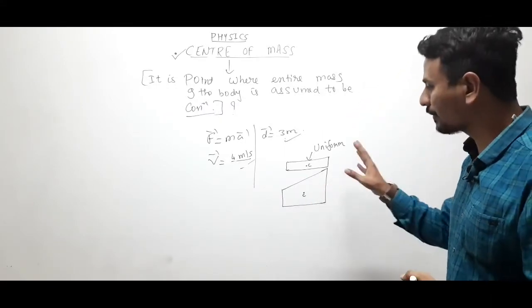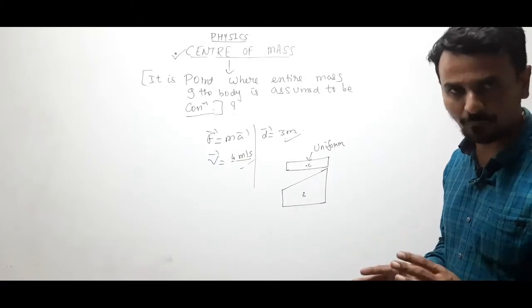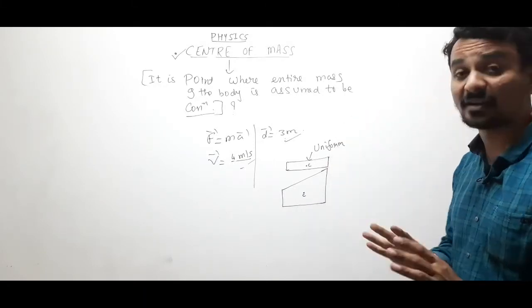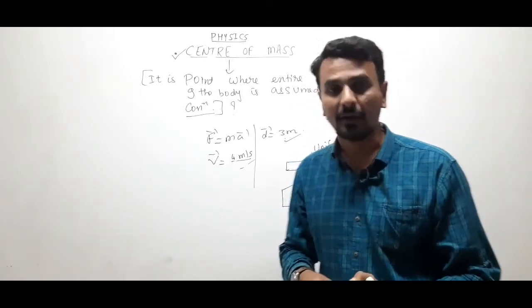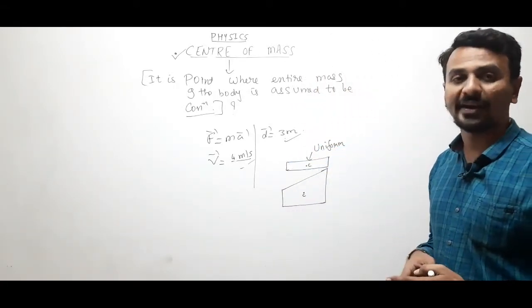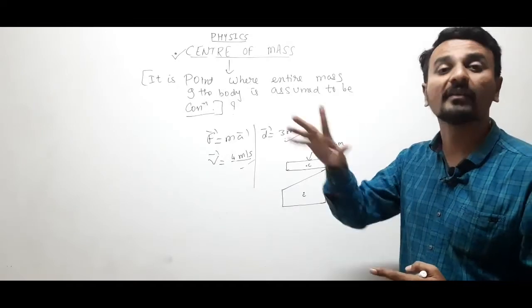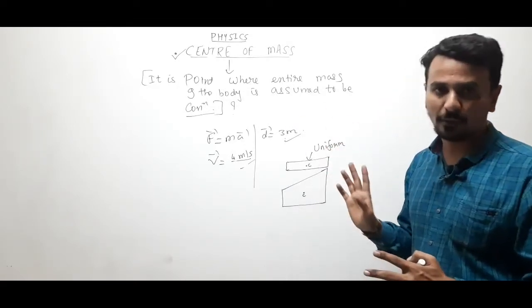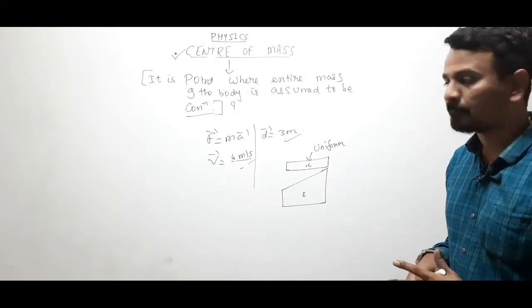So we are going to locate the center of mass of different types of bodies. First we will discuss uniformly shaped bodies, how to locate the position of center of mass, mathematically, how to calculate that the center of mass is at this distance. For uniformly shaped bodies we will calculate, and for non-uniformly shaped bodies we will calculate. Clear? Okay.